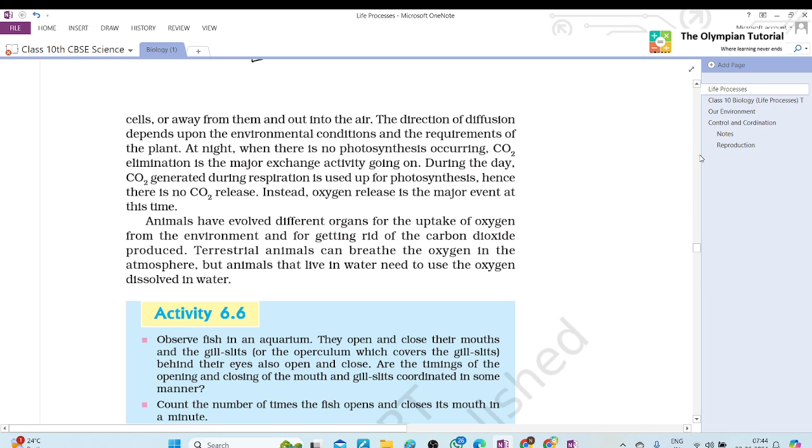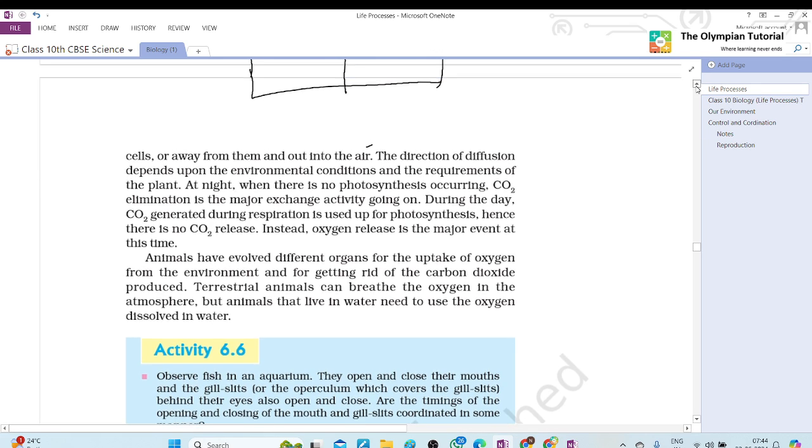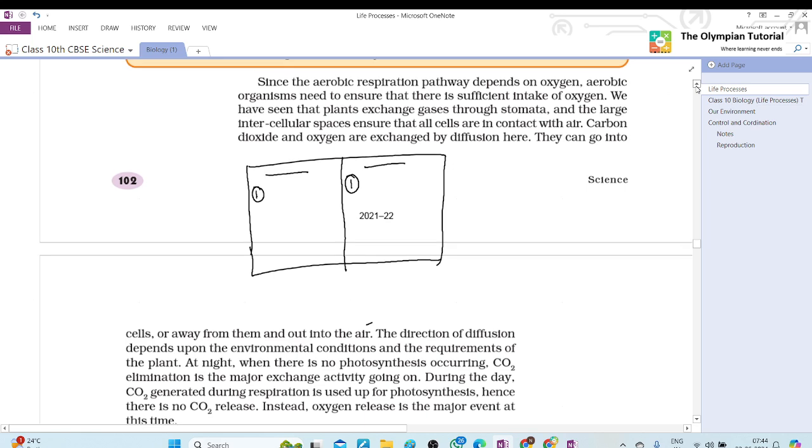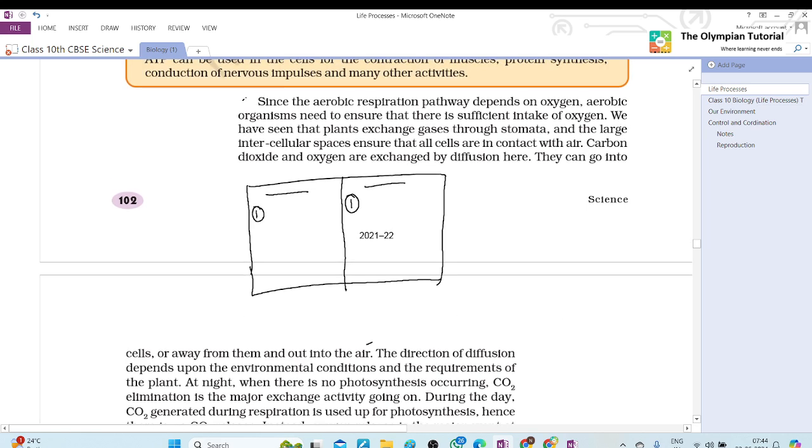Yes, ma'am. That's why. Now, start to read from here. We studied the point which is written above it. Since the aerobic respiration pathway depends on oxygen, aerobic organisms need to ensure that there is sufficient intake of oxygen. We have seen that plants exchange gases through stomata, and the large intercellular spaces ensure that all cells are in contact with the air.